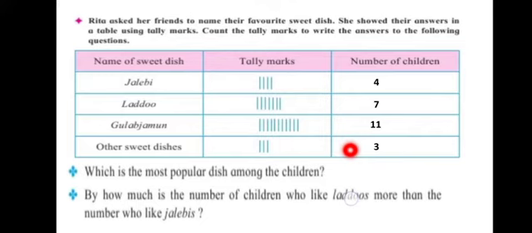So this is the question that we have to answer. Which is the most popular dish? We have 11 children liking gulab jamun. So gulab jamun is the answer. How much is the number of children who like laddus more than the number of jalebis? So 7 children like laddus and 4 children like jalebi. So we have to find the difference of children who like laddus more.